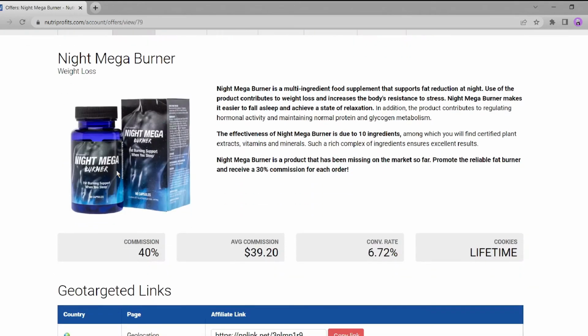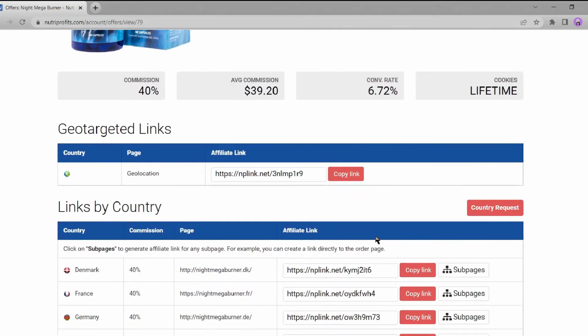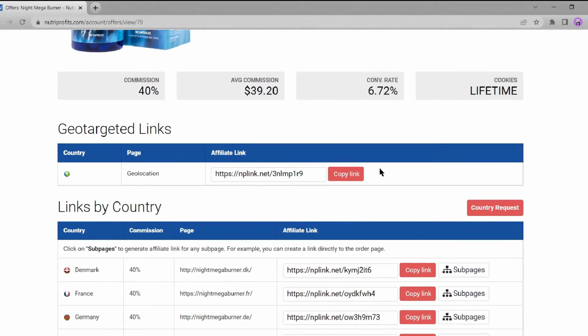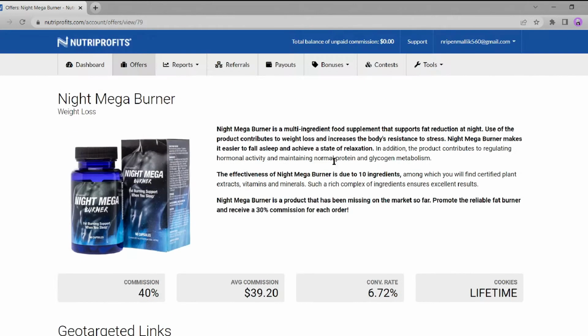Consider focusing on conversion rates rather than commission rates when selecting your products. On average, a conversion rate of 6.72 can be considered good. Below is a list of countries where you can promote the products. Each country has its individual affiliate link, but for simplicity, I will choose one link to promote.